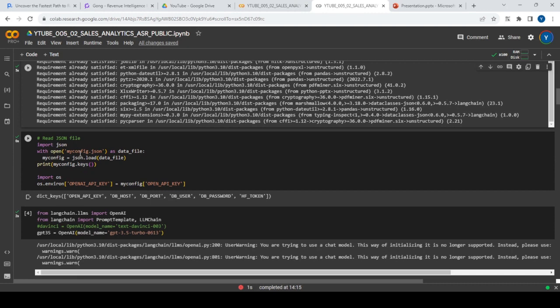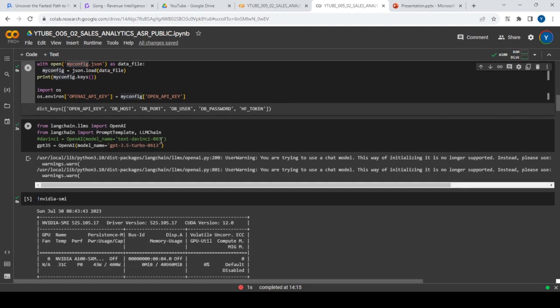Then I am loading something called myconfig.json where I am loading all the OpenAI keys and other credentials, for example, Hugging Face tokens and all. Then I'm instantiating GPT 3.5 Turbo with LangChain. I will be using this for different things, for example, summarization, sentiment, and doing something on BANT.